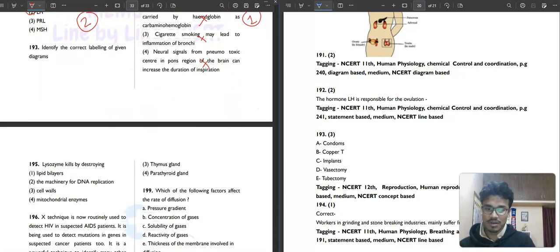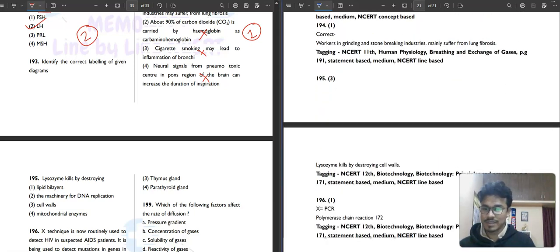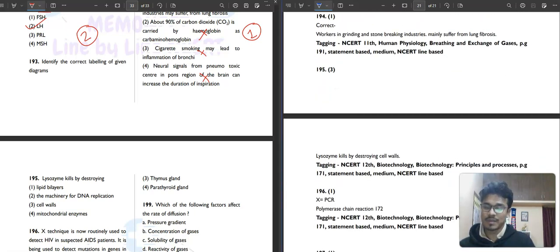Then question number 195. Lysozyme kills bacteria by destroying lipid bilayer, the machinery of DNA replication, cell walls, or mitochondrial enzymes. So lysozyme kills by destroying your what? Destroying the cell walls. Third option will be your correct answer. Then question number 196.